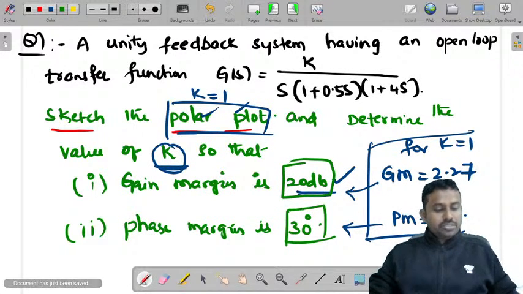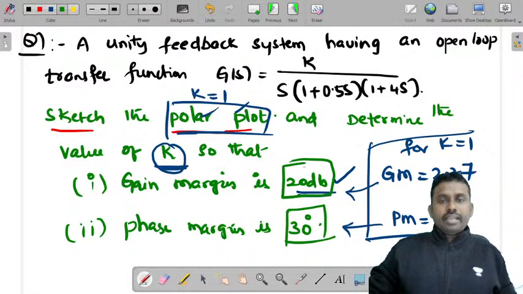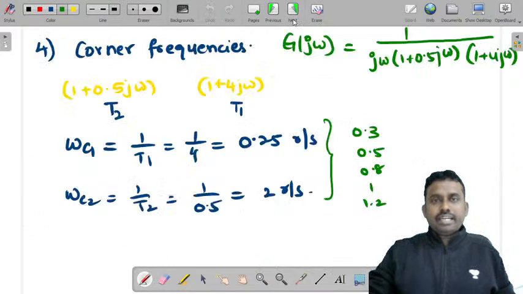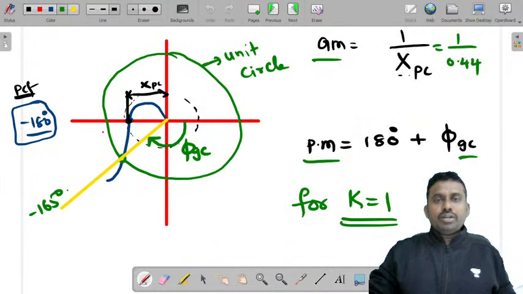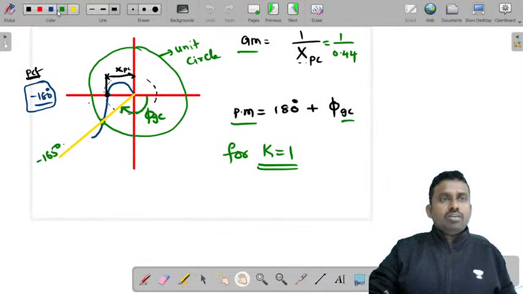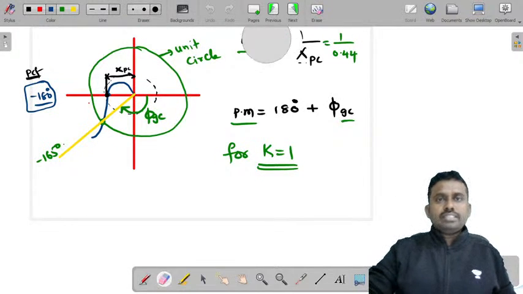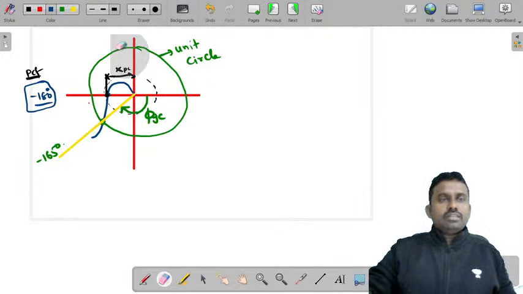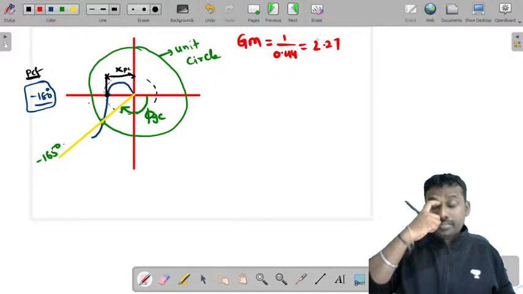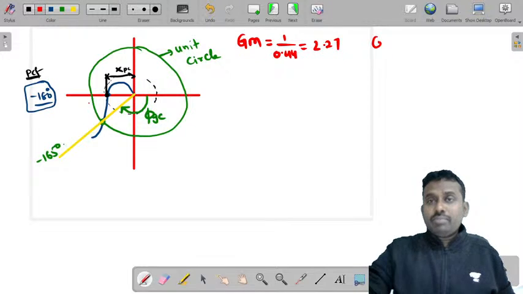Okay, Varsha, no issues. So gain margin must be 20 dB, done. Phase margin must be 30 degrees. Now, in this, what did you get? If you observe, we got gain margin equal to 1 by 0.44, that is 2.27. So what is the required gain margin? Gain margin required is 20 dB.